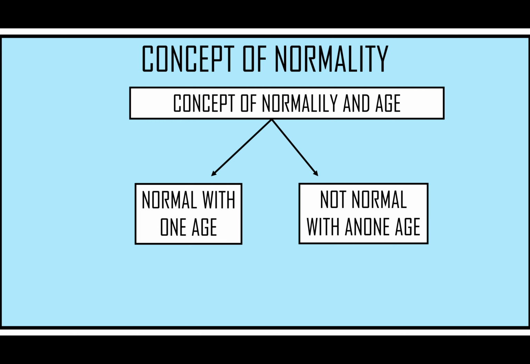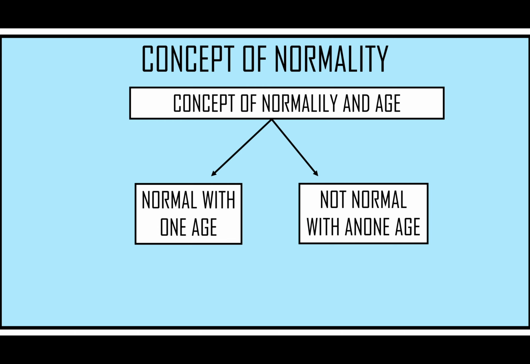Another example is the growth rate. When you are a child, you grow faster, but when you grow up you grow slower, and when you become an adult you do not grow, or you do not increase in length or height.